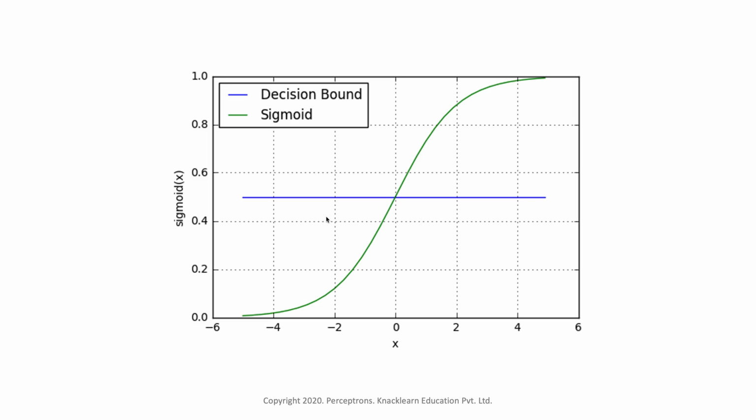Here you can see this S kind of line, which we saw earlier. This is our sigmoid line. At the center we have the decision boundary. This blue line which you see is our decision boundary. Once we use the sigmoid function and find the decision boundary, we can decide which class our dependent or target variable falls into.